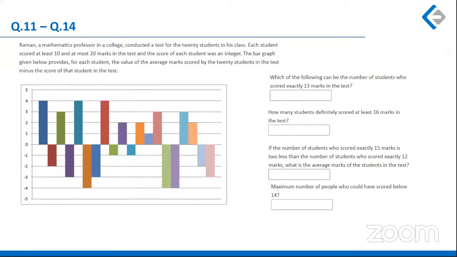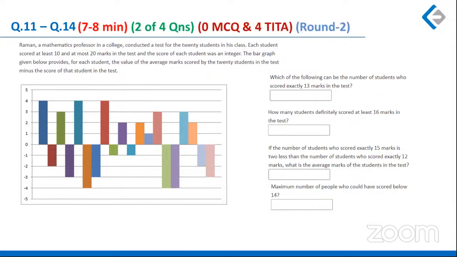Then you have to consider all the three values and try to solve the question. So two questions could have been solved and two could have been left for round two. And I would say if after doing the first 10 questions on the trot correct, you could have taken a leave on this set and taken it in round two.